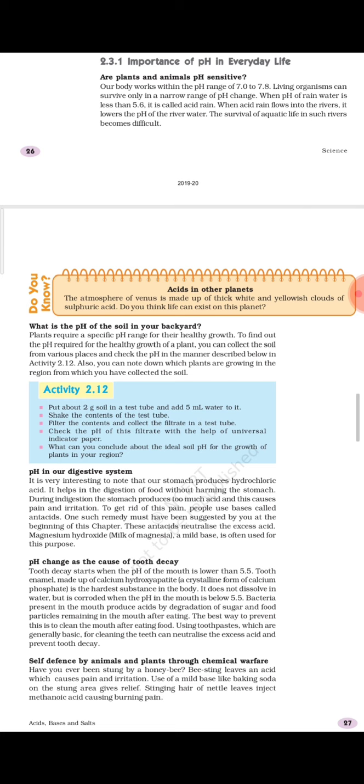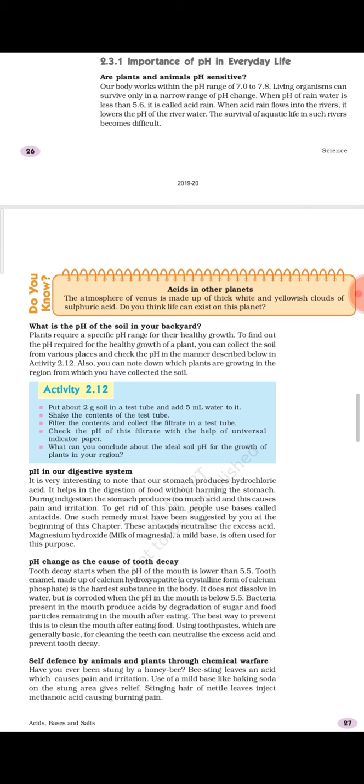So this is one of the major issues acid rain is causing. This is about acid rain and the reason why we have acid rain. And you must have read or heard about the effect of acid rain, that it also causes so much problem to the historical monuments.